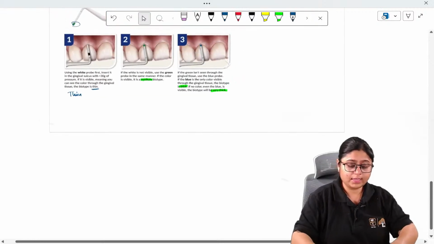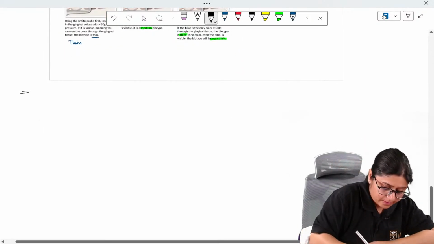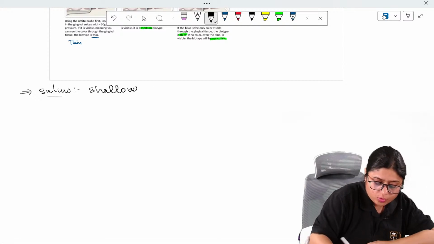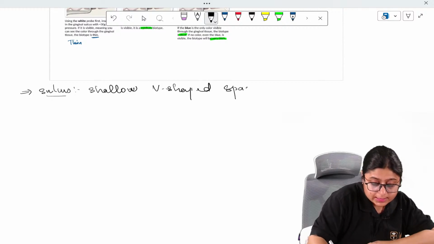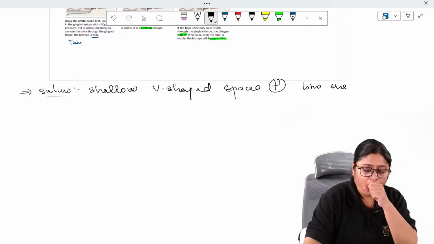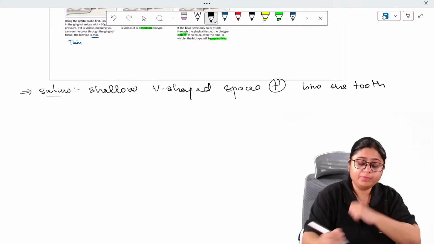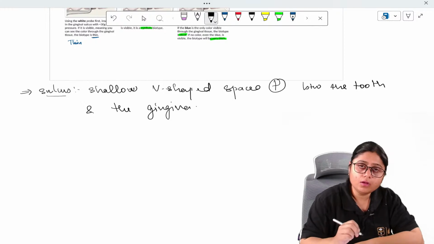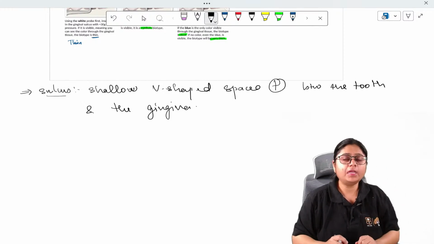So, what is sulcus? Sulcus is a shallow V-shaped space present between the tooth and the gingiva.